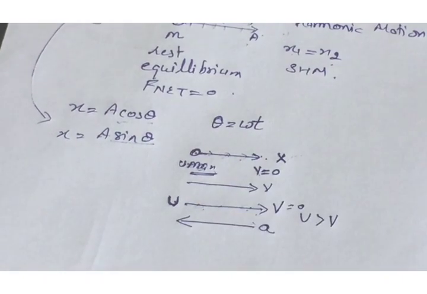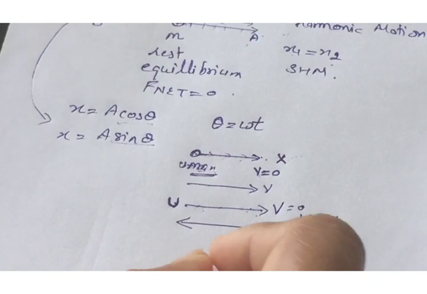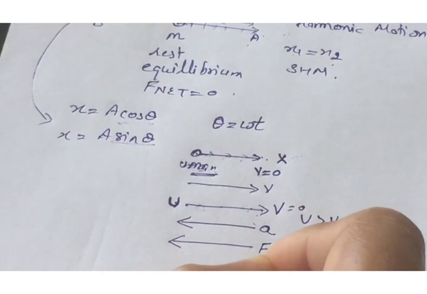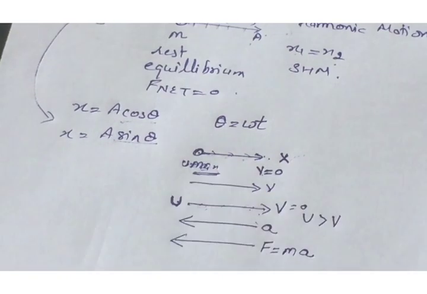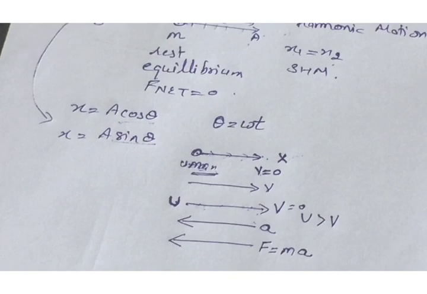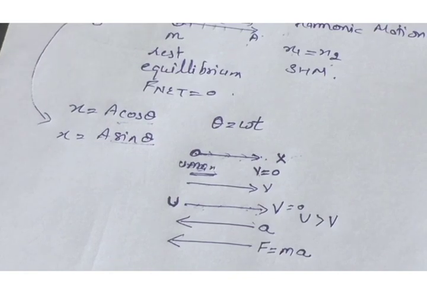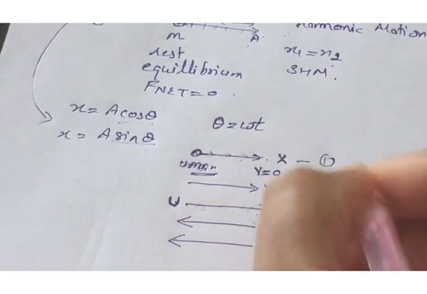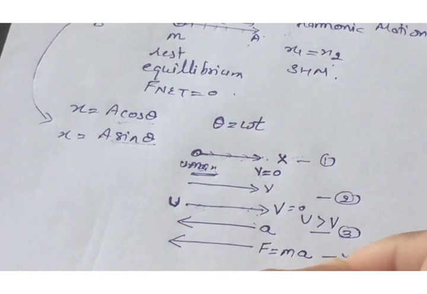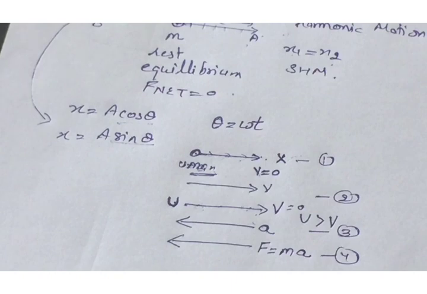So the direction of acceleration of the particle is opposite to the direction of the velocity. Hence, the applied force is in the direction of acceleration, according to Newton's second law of motion, that is F equal to ma. Therefore, the direction of the force is towards the left. These are the four physical quantities: displacement, velocity, acceleration and force, and we have discussed the directions of all of them.